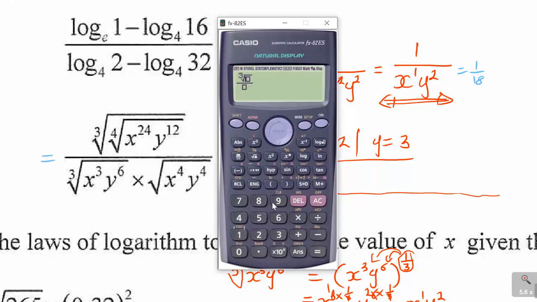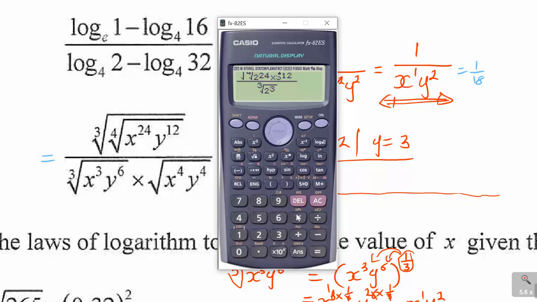So it's shift cube root, there is the cube root, and then after that I've got another shift, there is that fourth root of x. Remember, x is 2 to the power of 24, then you play forward, times 3 to the power of 12, right? So it was like that, and then you play forward until the bottom, and then you have got again shift cube root, x is 2 to the power of 3, right?